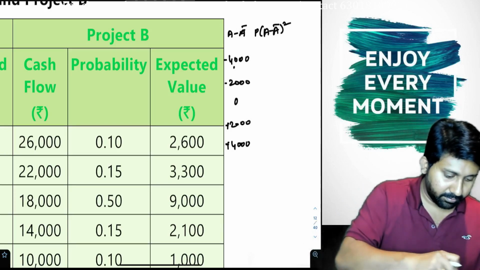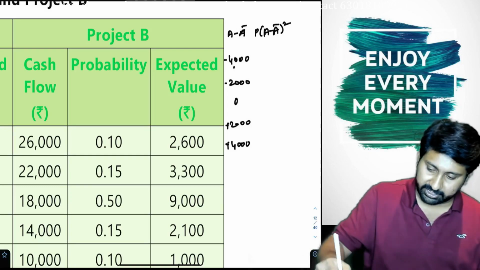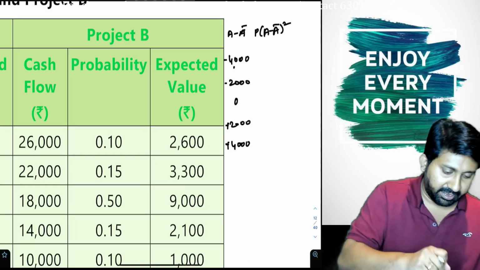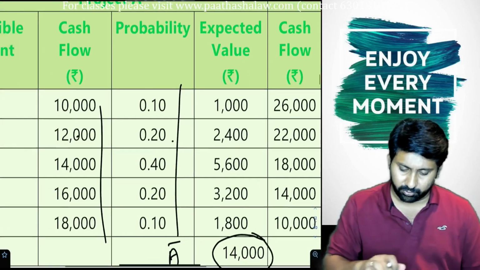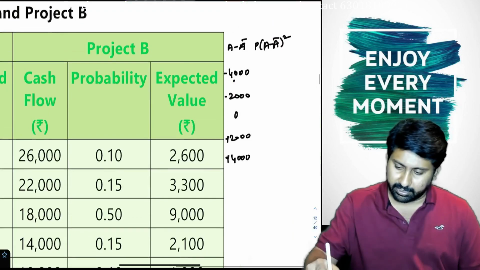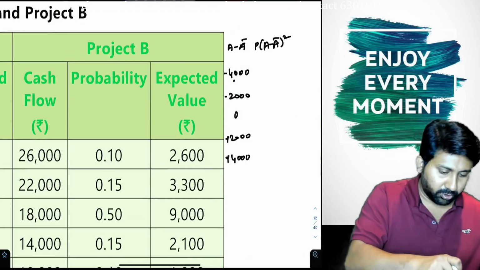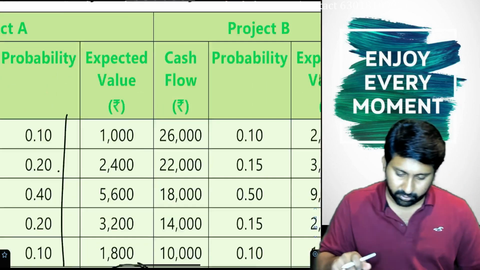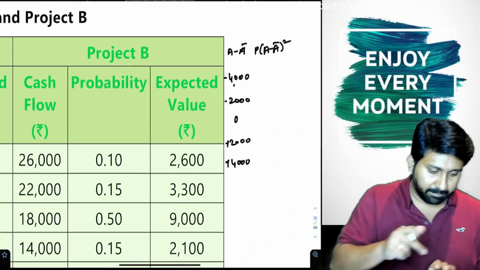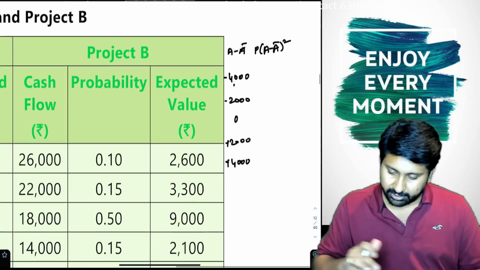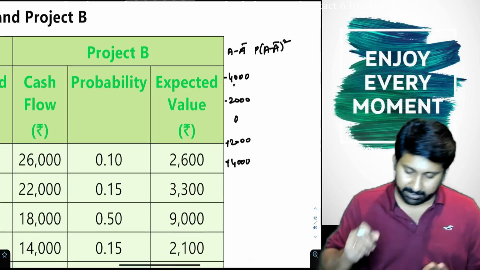Okay, let us take 4000 square into 0.1, M plus. Next, directly take M plus and do. Next one, A minus A bar whole square, 2000 square into, what is the probability? 0.2, M plus, 8 lakh. Next one, 0, M plus.